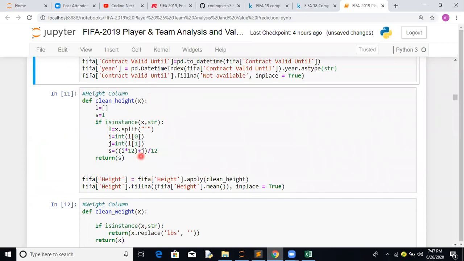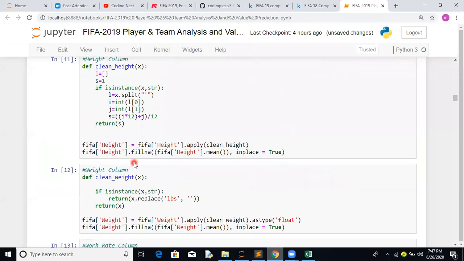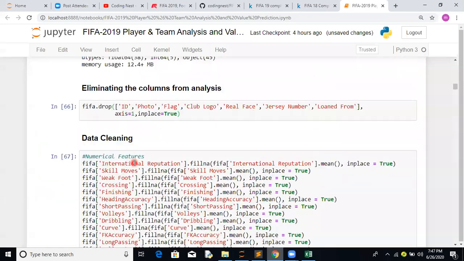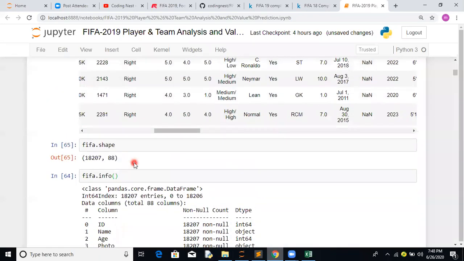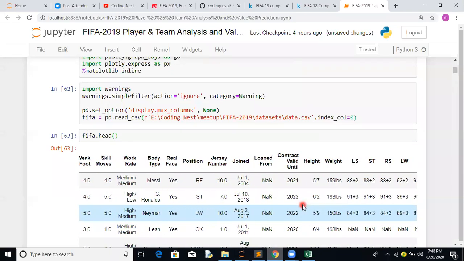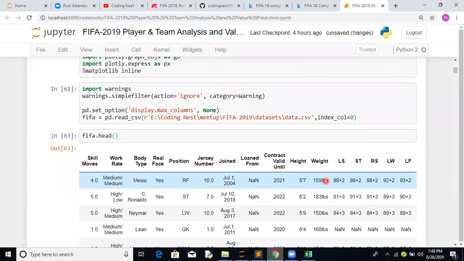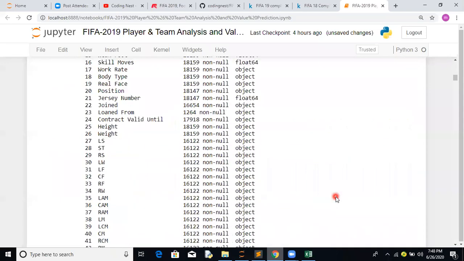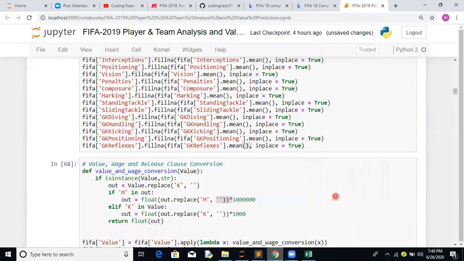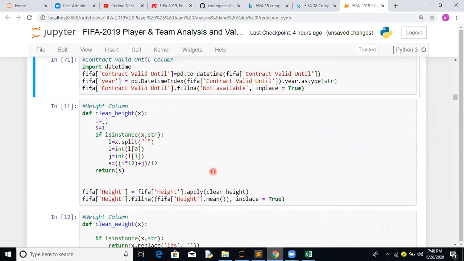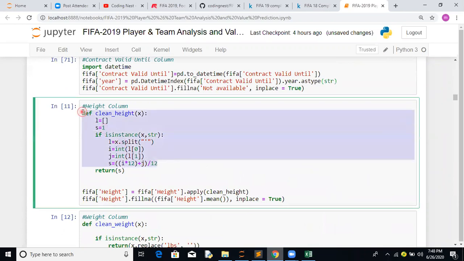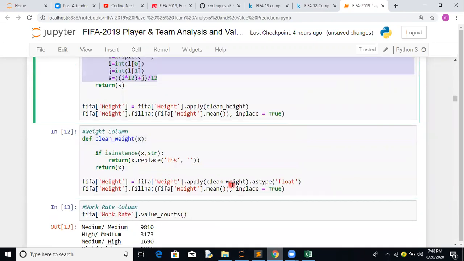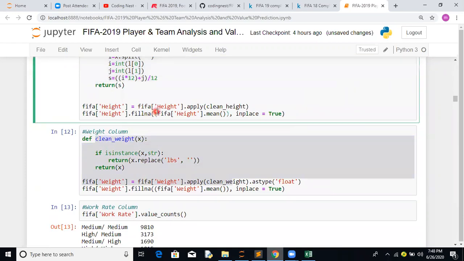For the height and weight columns, again that's a strategy where either way you have to come out with standard numbers. Currently the height is like 5 feet 7 inches, and you can convert it into centimeters. For 159 lbs, you can remove that lbs part. This is what we call a data cleaning activity, so let's do that for height and weight. We have written simple methods for it: this is the method for conversion of height into centimeters, and this is the method for removing the lbs part of it.